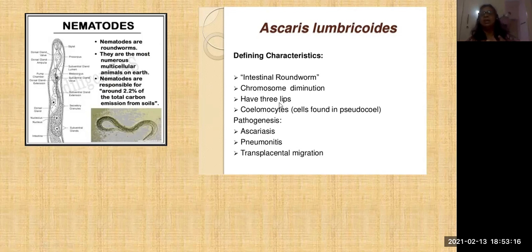They are called intestinal roundworms. Then chromosome diminution, three lips, coelomocytes, and pseudocoelom. And pathogenesis means the diseases caused: ascariasis, pneumonitis, and transplacental migration. These are the disease names.